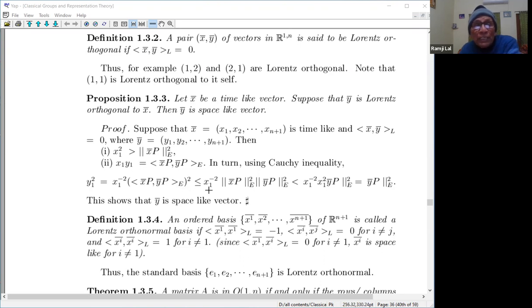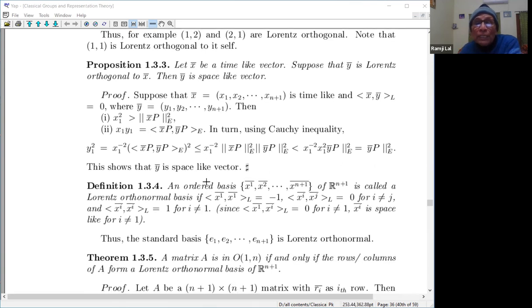And this is less than or equal to, by using your Cauchy inequality. This is the Euclidean inner product. This is a vector, so this is a Euclidean inner product, and you know the Cauchy inequality for the Euclidean inner product. So this is X1 to the power minus 2, X to the power B, Y to the power this thing, and X1 inverse this thing is less than or equal to mod, something is missed here, is less than this. So this shows that Y bar is a space-like vector.